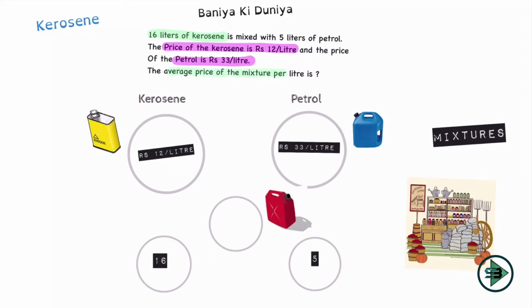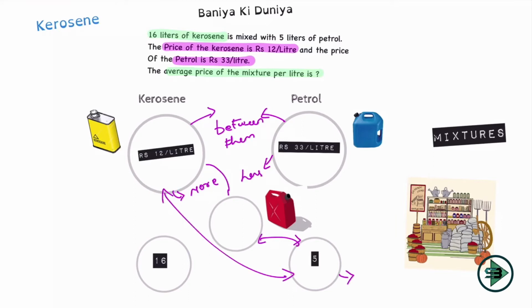Now first I'll solve this by the shortcut. Average price of the mixture. As I know, the mixture will have a price which is in between 33 and 12. So what will I do? I'll just subtract it. The number has to be more than 12 and less than 33. So how will I go ahead and do this? We had done this in the previous problem.